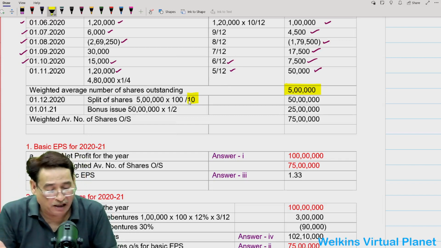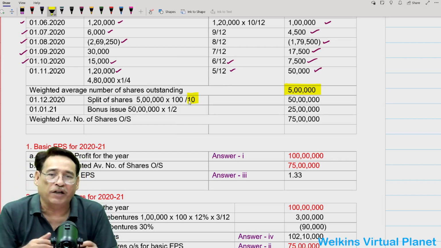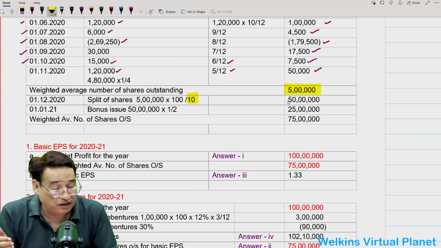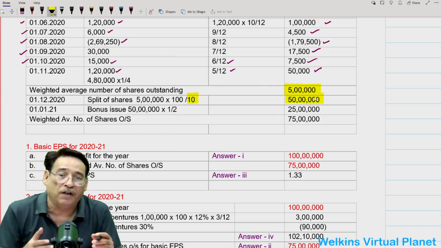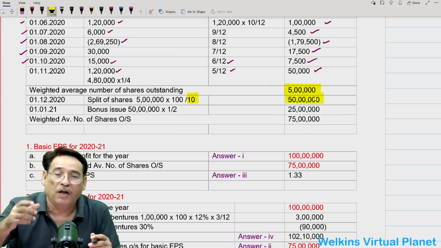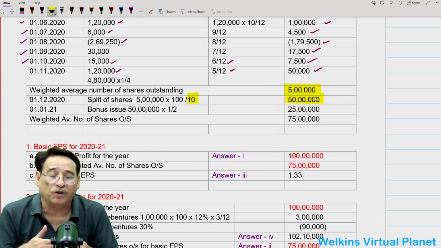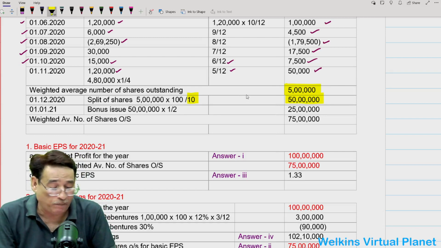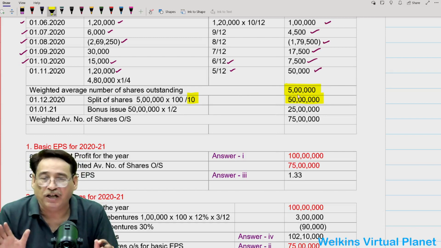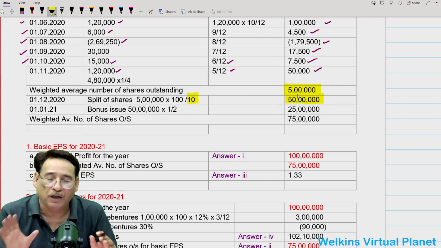Ultimately the total face value remains the same. It will have no impact. But the number of shares, which were earlier 5 lakh, will now be 50 lakh. The number of shares increases because earlier your share was worth rupees 100 each, but now your shares are worth rupees 10 each. So we may say that the weighted average number of shares outstanding is 50 lakh because of the split up. Is it clear to you?